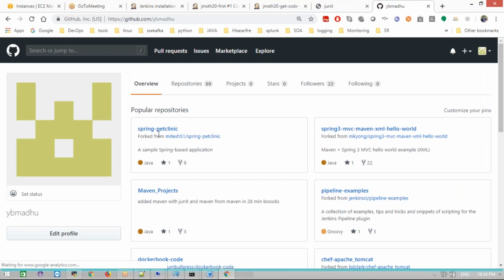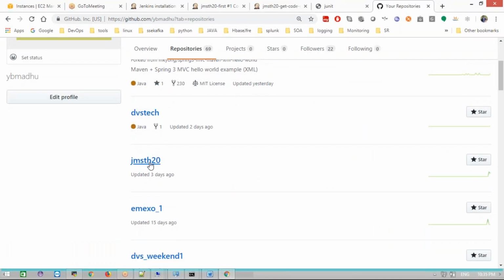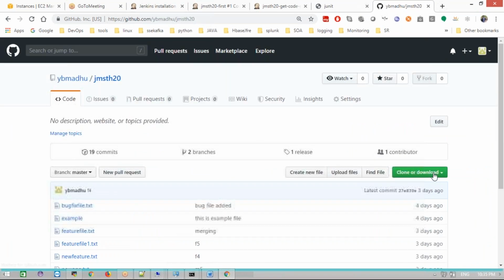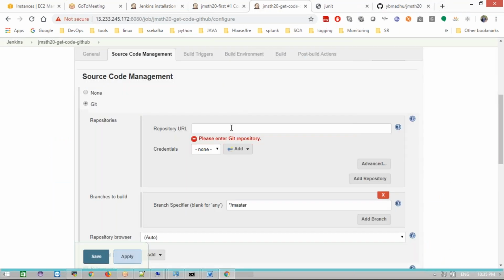Listen carefully. Go to any one of the projects. I will take a very simple project, the code we wrote earlier. Let me take this. Just click Clone or download, click this icon, and it will copy your URL. Then go to your Jenkins server and paste it here.